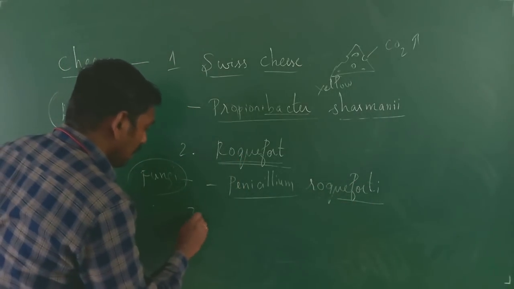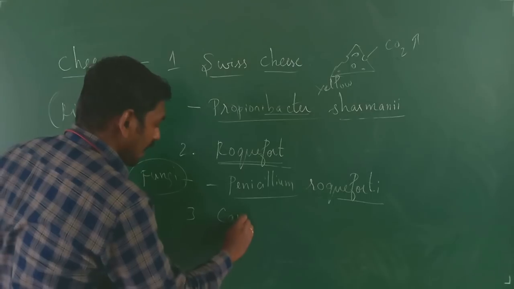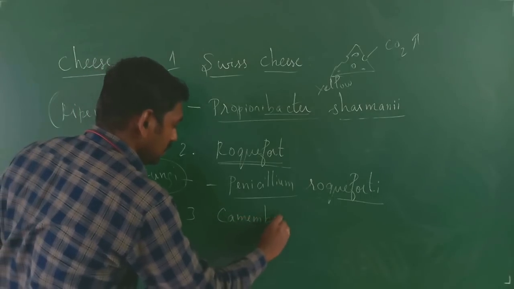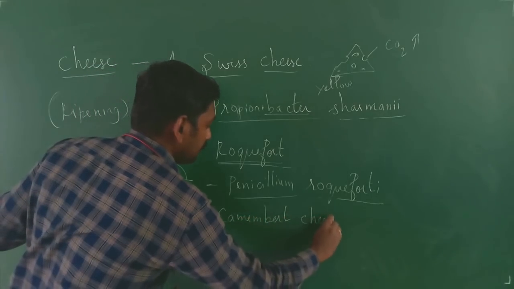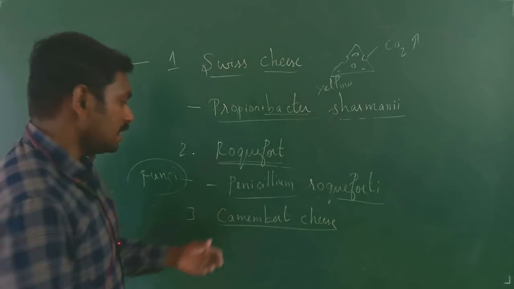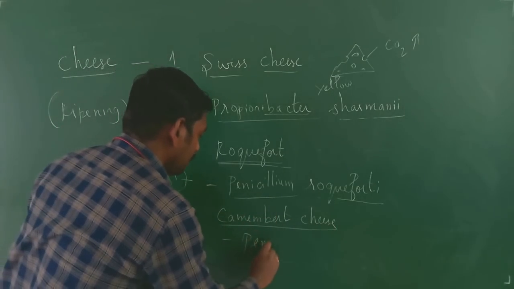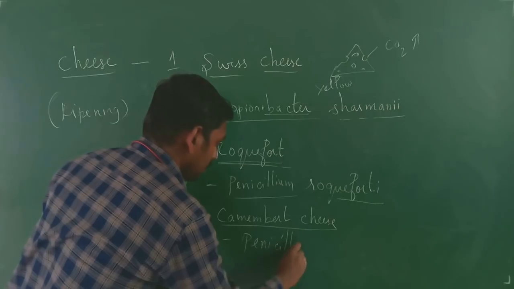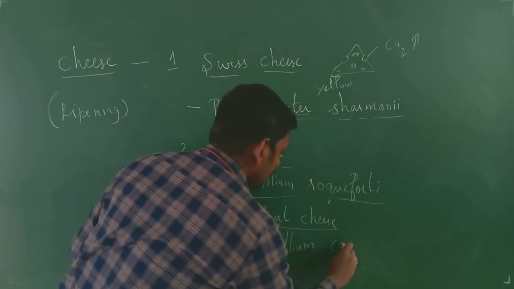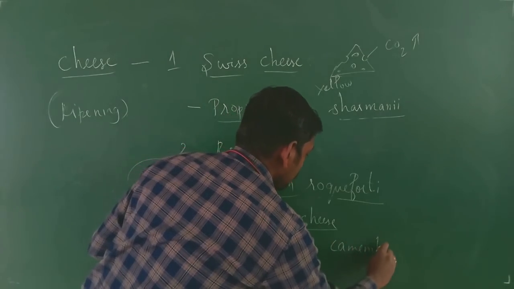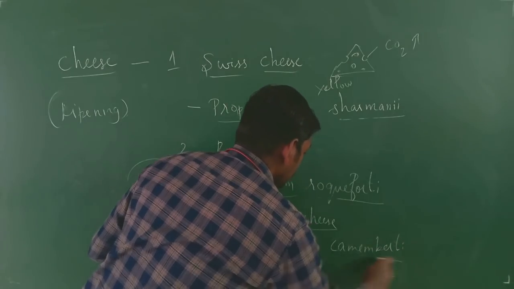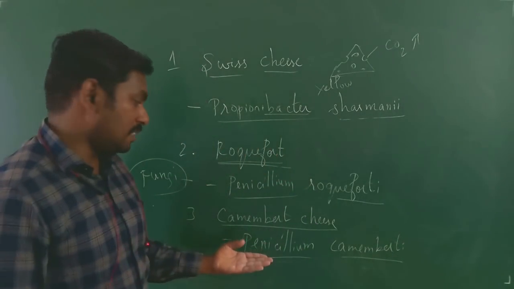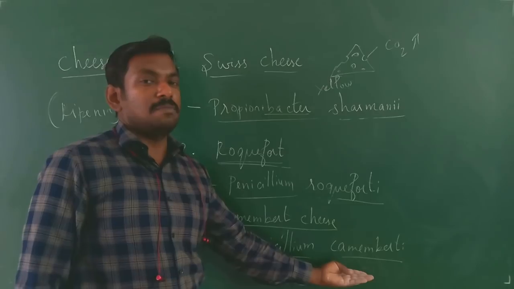Then you have the third cheese, which is called the Camembert cheese. It is made from Penicillium camemberti. It is also a type of cheese obtained from a fungal species.